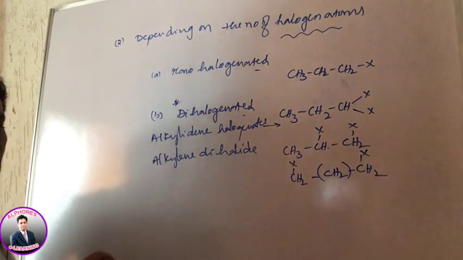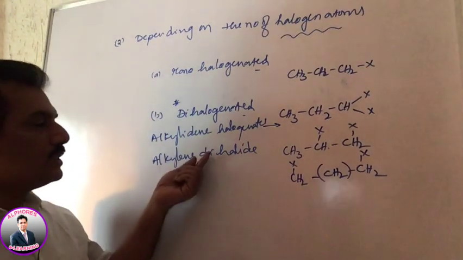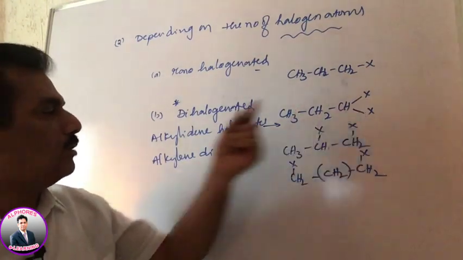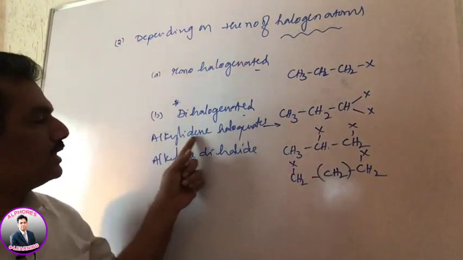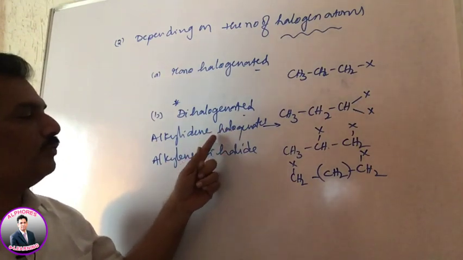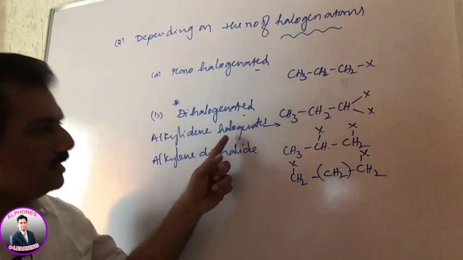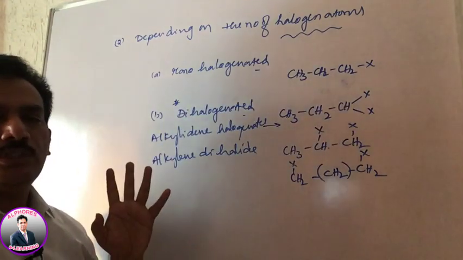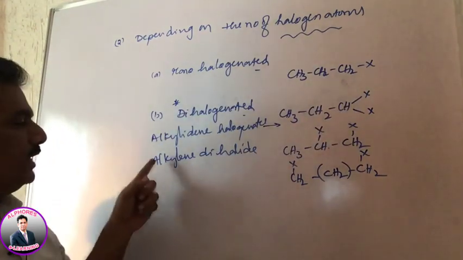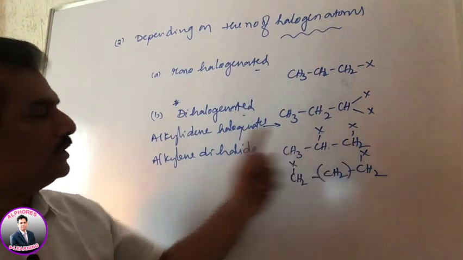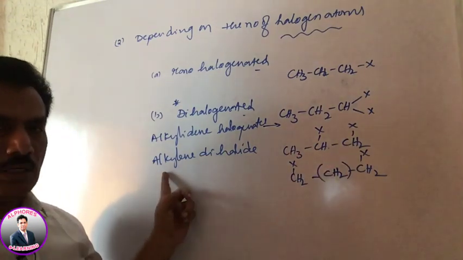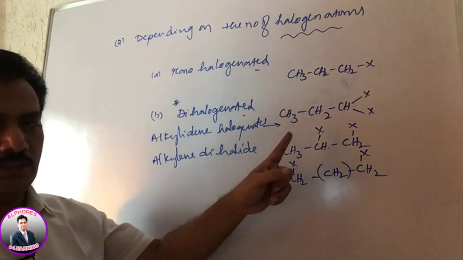Observe, dear students, when both are on the same carbon, it is a single word, alkylidene halide. Here we need not use the word di. Alkylidene itself means 2 halogens present on the same carbon, whereas in the next case we represent it like this, alkylene dihalide, on adjacent carbons.